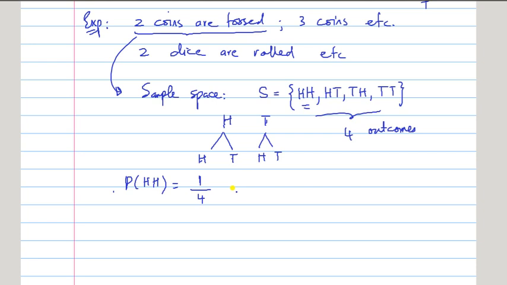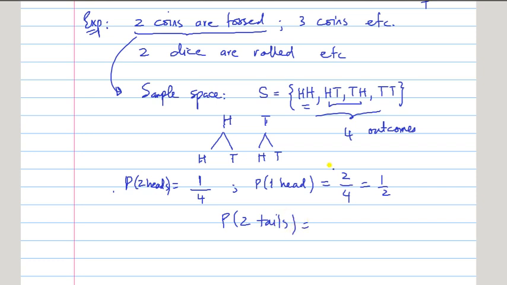So 1 by 4 will be the probability of two heads. What is the probability of one head and one tail, right? So it means there are two cases when you have one head, one tail. So 2 by 4, which is 1 by 2. Similarly, probability of two tails.